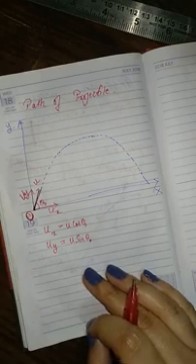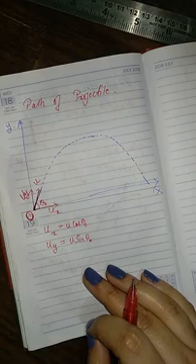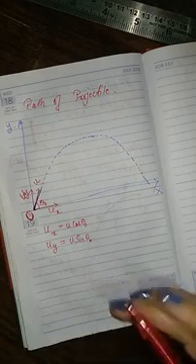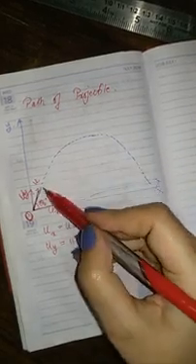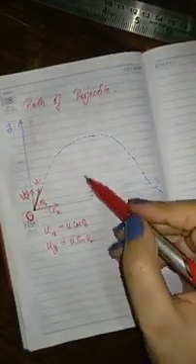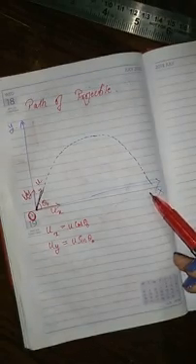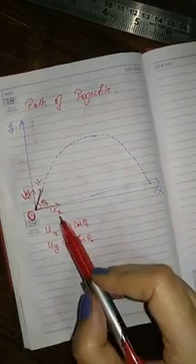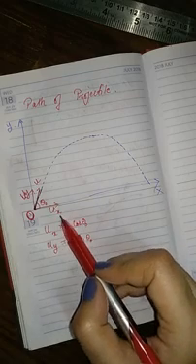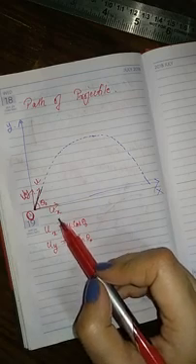Now the body moves under constant gravitational acceleration g acting vertically downward. So at each and every point the gravitational force is acting downward. That is why the object will fall to the earth. Therefore the horizontal velocity ux remains unchanged throughout the motion.